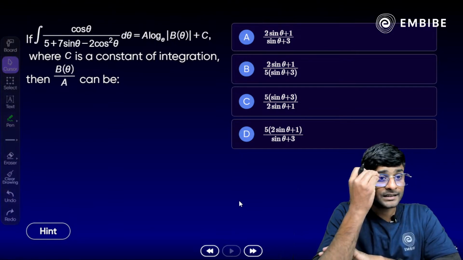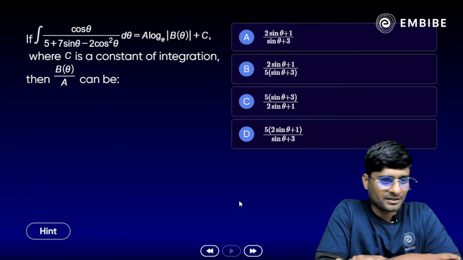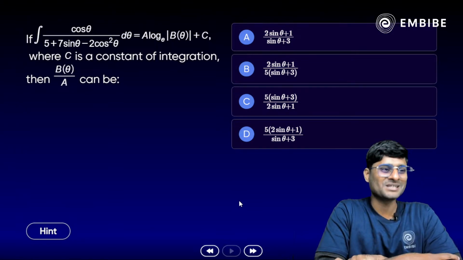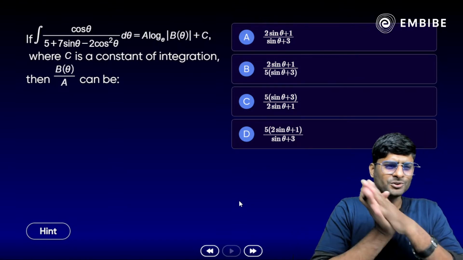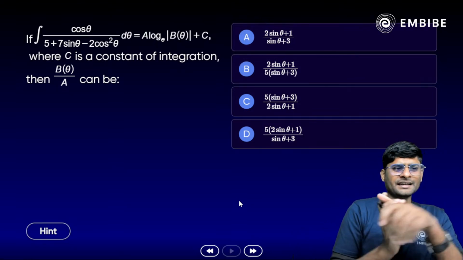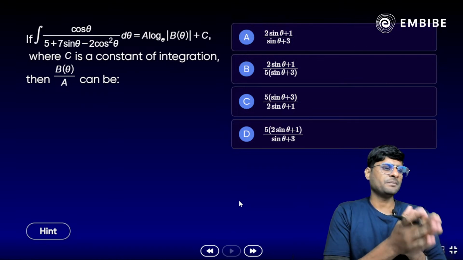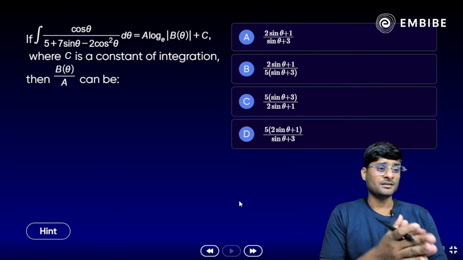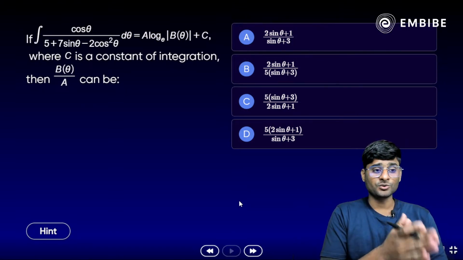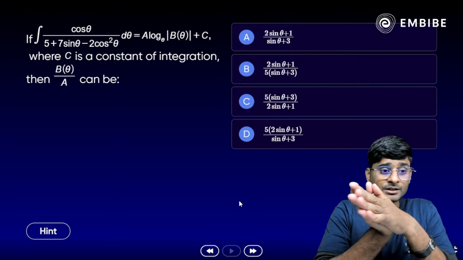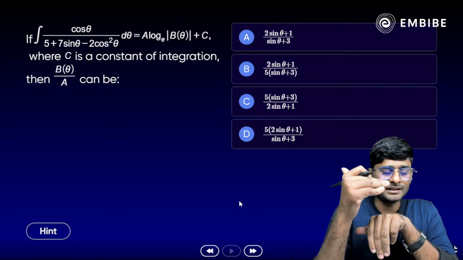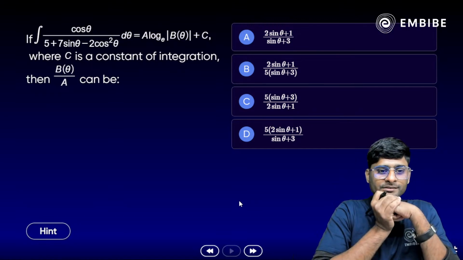So we have basically a few PYQ here, like we can assume as homework questions here. Yes, not so much here. Only 1 or 2 questions are there. Look at the first one here: integration of cos theta upon 5 plus 7 sine theta minus 2 cos square theta d theta is equal to A log of mod B theta plus c, where c is the constant of integration. Then B theta by A, we need to calculate the value here.